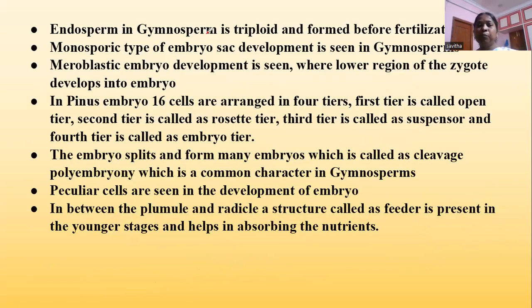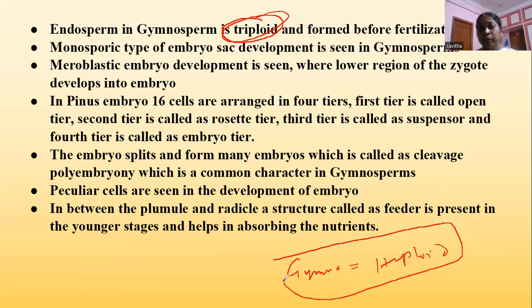Endosperm in gymnosperms is triploid. This is an important character which differentiates gymnosperms from angiosperms. Endosperm in gymnosperms is triploid and formed before, it is not triploid, it is haploid. Sorry, here it is haploid. Endosperm in gymnosperms is haploid and formed before fertilization.